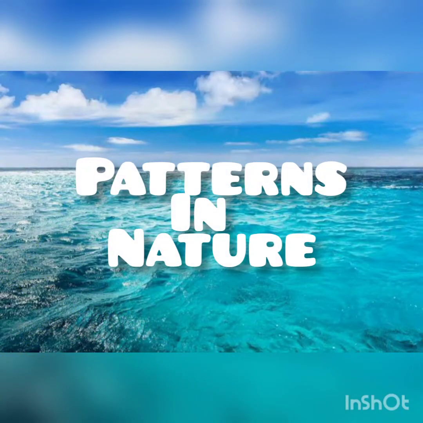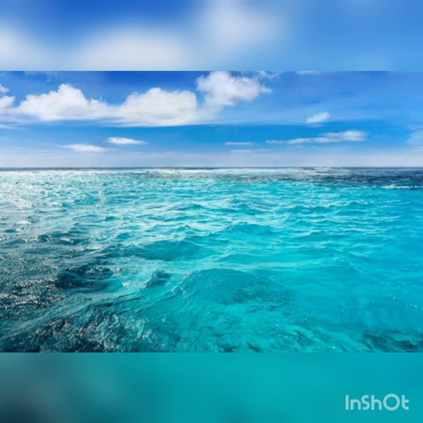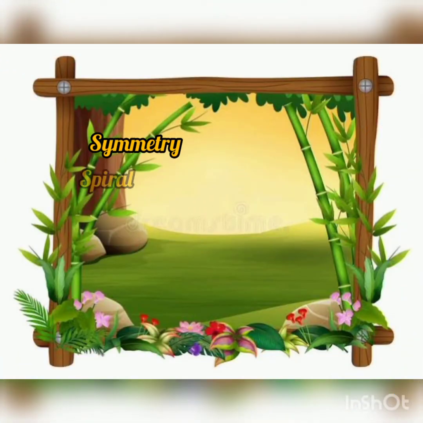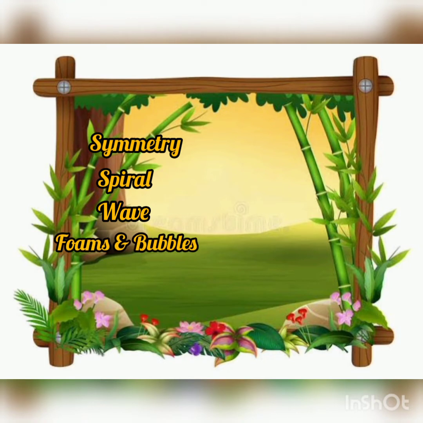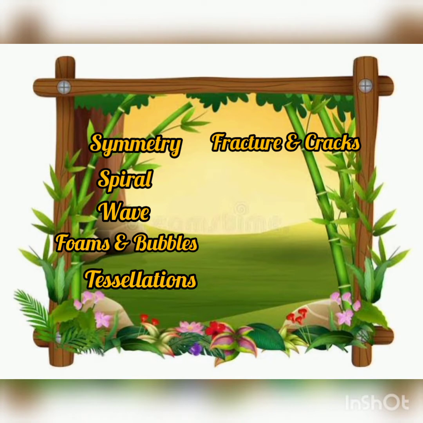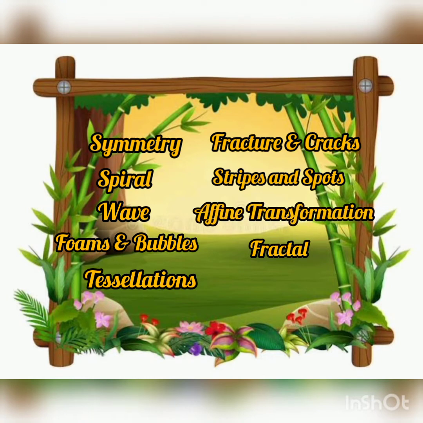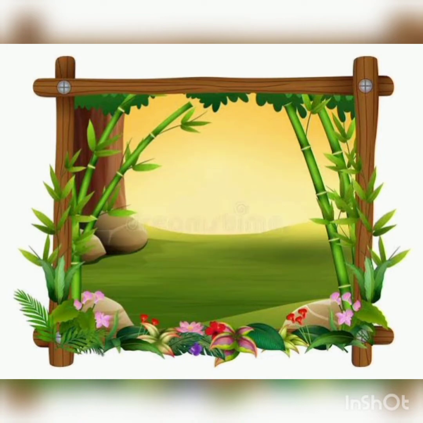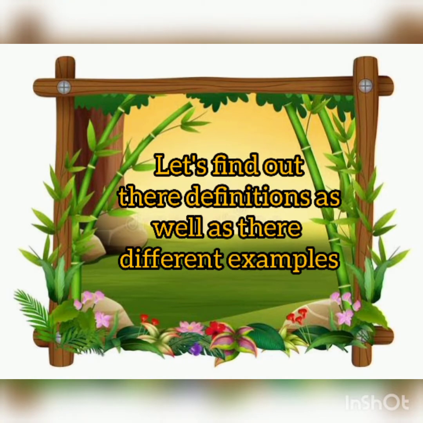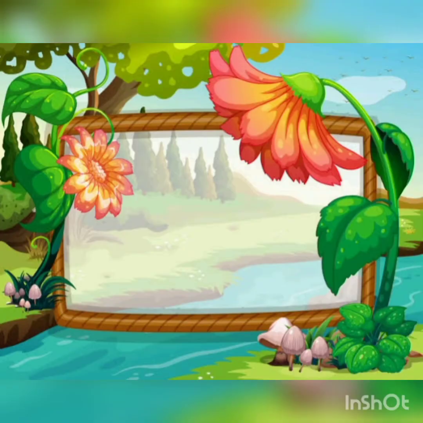There are 10 patterns in nature: symmetry, spiral, wave, foam and bubbles, tessellations, fracture and cracks, stripes and spots, fractal, affine transformation, and meander. Now, let's find out their definitions as well as their different examples.